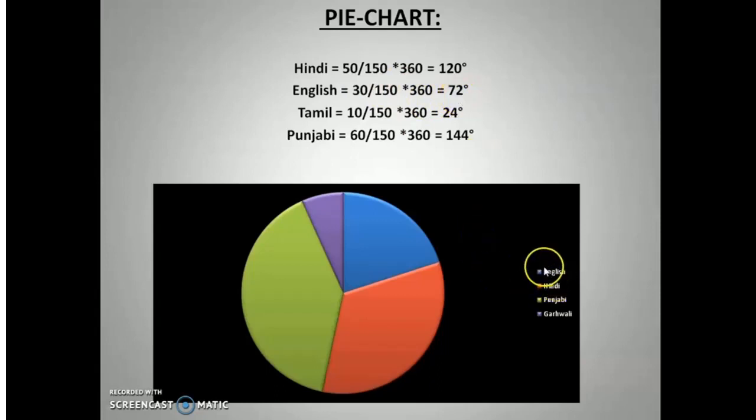So English is shown by blue color over here, and the blue color, as you can see, is this part, which is around 72 degree.